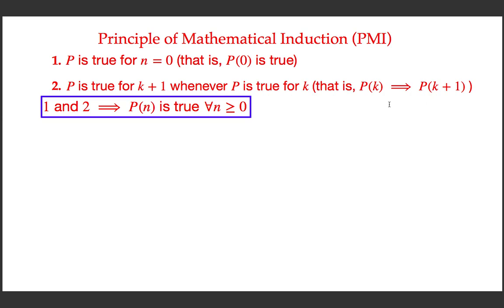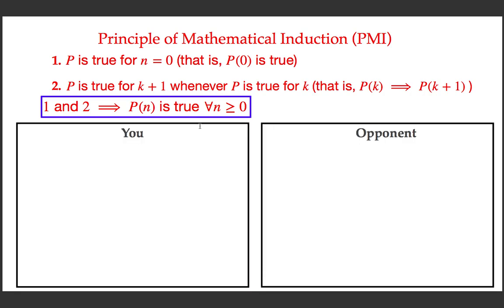Okay, but if the predicate is true for k plus 1 whenever the predicate is true for k, then it is true for all n. Okay, we can try to prove this using the method of contradiction. Maybe we can formulate this as a game between you and your opponent.